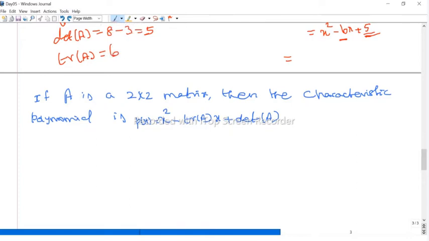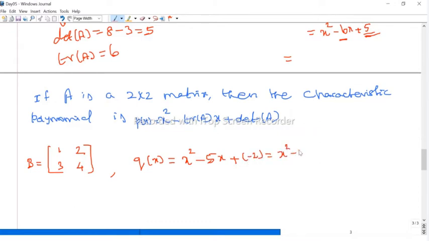So for example, if you take any 2 by 2 matrix, suppose I'm taking 1, 2, 3, 4. This is our matrix. We call it B. What is the characteristic polynomial of B? We call it Q of x. x square minus, what is the trace? 1 plus 4 is 5, times x, and then plus the determinant. 4 minus 6 is minus 2. Therefore plus times minus gives minus, so x square minus 5x minus 2. This is the characteristic polynomial of the matrix B.